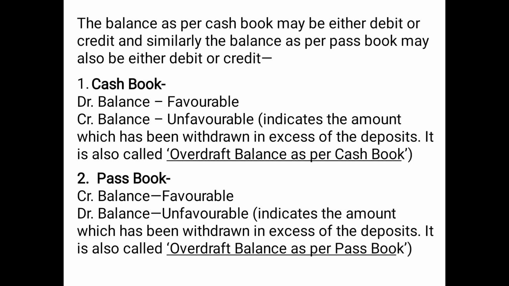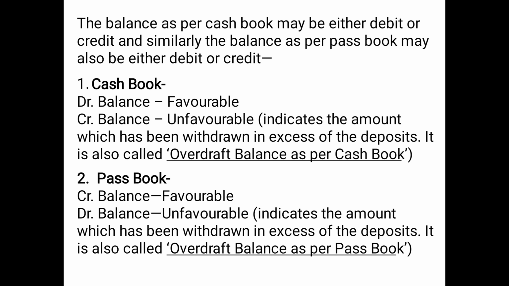But in case of passbook, it is just the opposite. Credit balance of passbook is treated as favorable, the positive balance, and debit balance as per passbook is treated as the unfavorable balance, which indicates the amount withdrawn in excess of the deposits. It is also called overdraft balance as per passbook. So debit balance of cash book is favorable, credit balance of passbook is favorable.